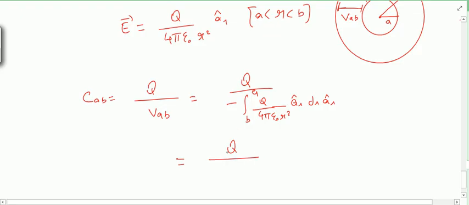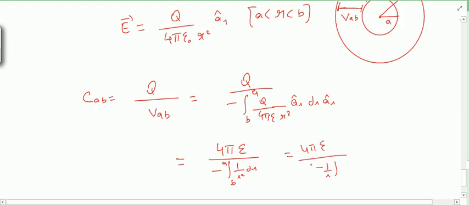So you can simply cancel Q. This Q will come out of the integration because it's independent of r. So Q and Q will get cancelled. Here 4 pi epsilon naught will also come out, and here I will take a dielectric medium inside these spheres, so this expression will be more general and can be written as 4 pi epsilon. The only thing remaining is 1 by r square dr from B to A. So after integrating it, what will it be?